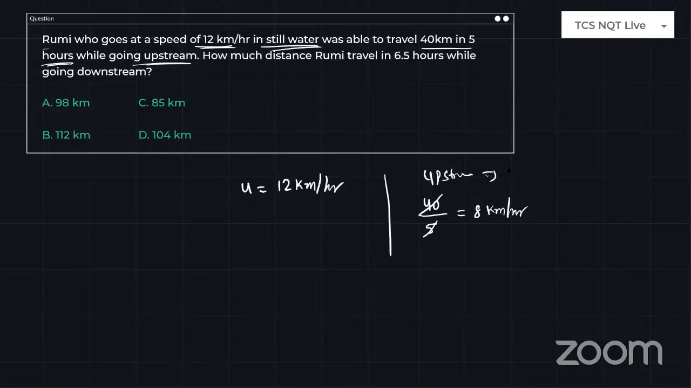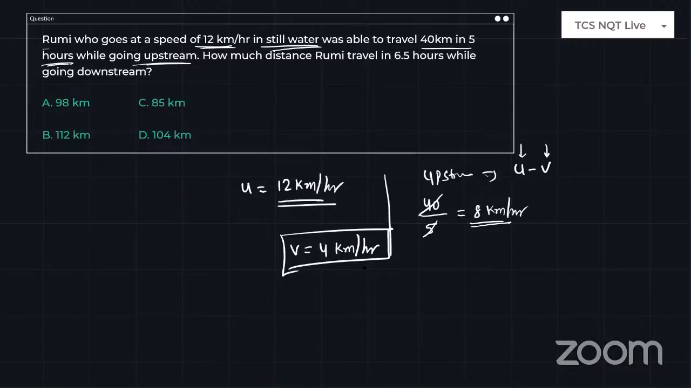So what is the upstream speed? U minus V, where U is the speed of the boat and V is the speed of the stream. So U minus V is 8 kilometers per hour. U is 12 kilometers per hour. What is the V value? V is 4 kilometers per hour. So the speed of the stream is 4 kilometers per hour. See, immediately I can find these types of things. Why? Because I know the basics of this. Why? Because I practiced a few more questions than you, maybe, right?